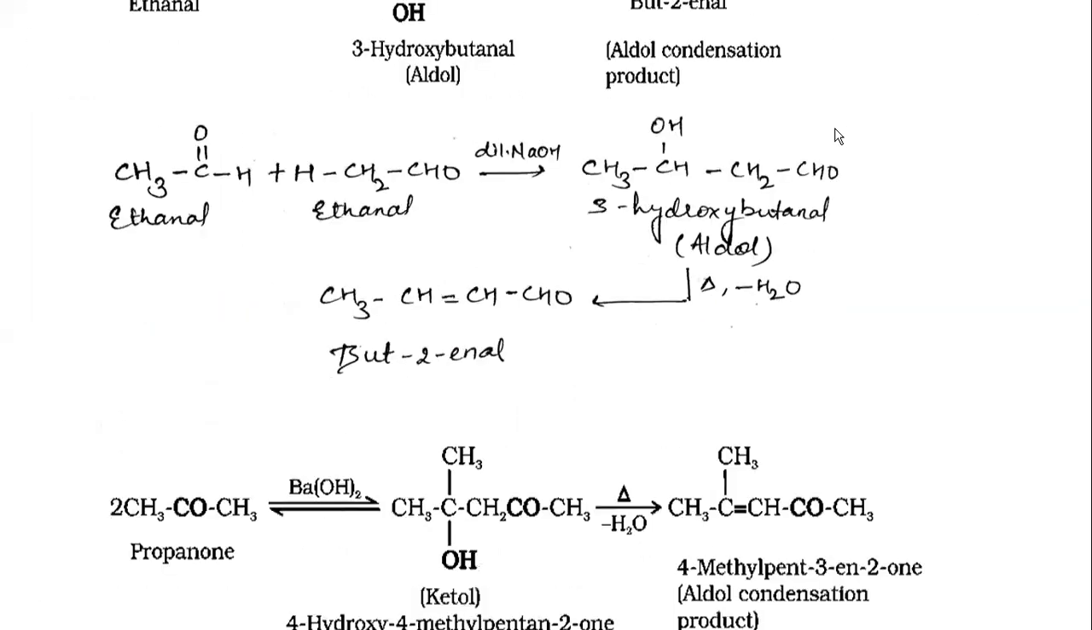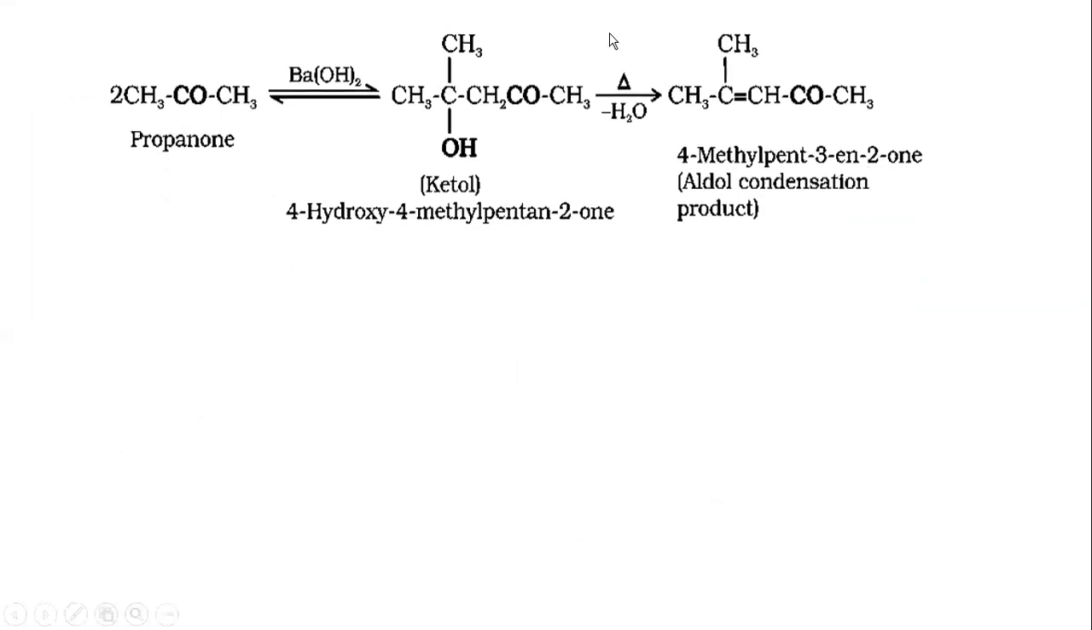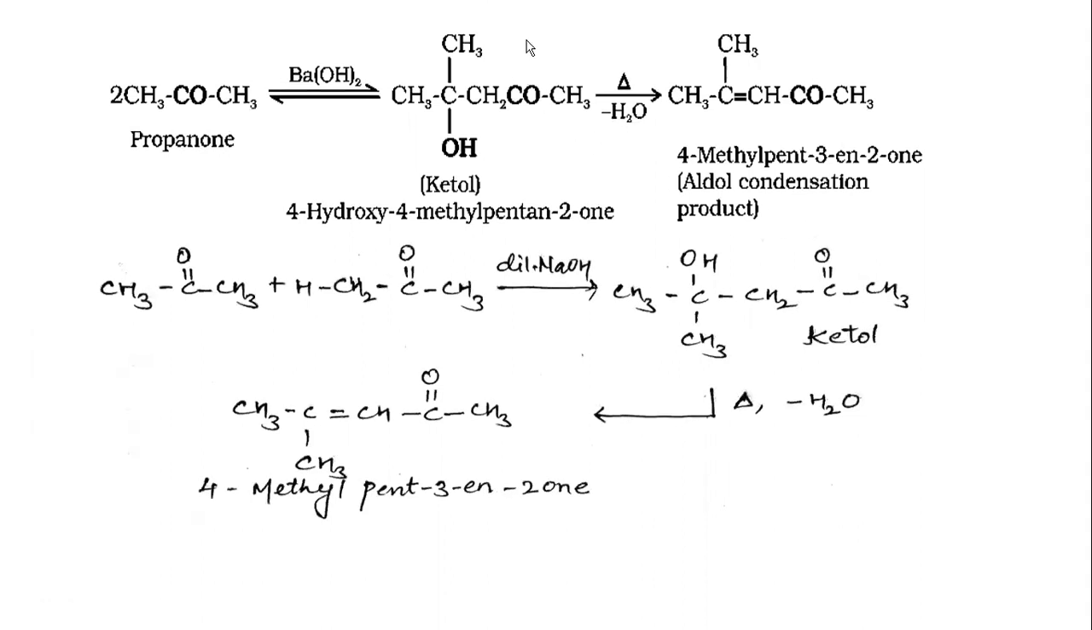The same reaction can be written for propanone. Propanone undergoes aldol condensation to give ketol, which upon heating again gives the aldol condensation product. The reaction again can be explained by writing it in the simplest manner. We are taking 2 moles of propanone, so 1 mole of propanone can be written in this manner, which shows the structure of the carbonyl group, and the second mole of acetone is written in this manner, in which the alpha hydrogen is represented separately.